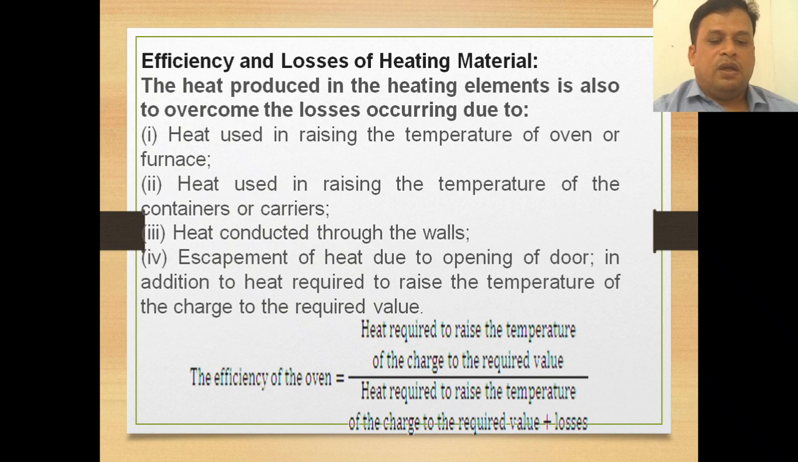If it is asked how to calculate the efficiency of resistance oven, then using this formula you can find out the efficiency of oven, that is heat required for raising temperature divided by heat required for raising temperature plus the losses given.